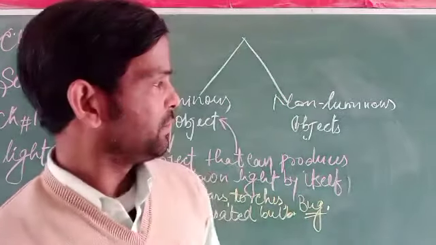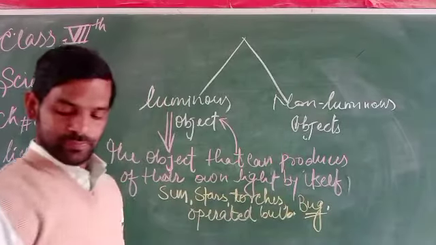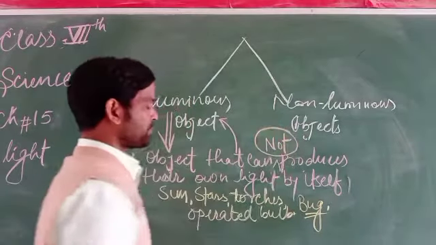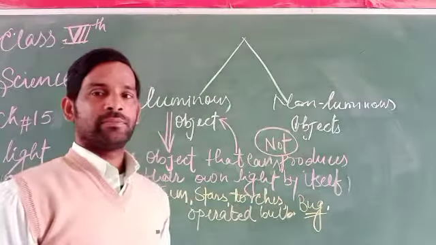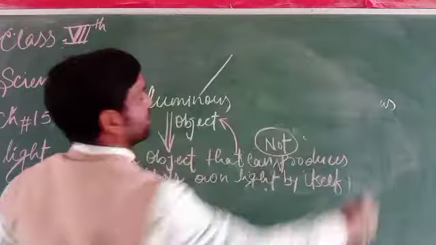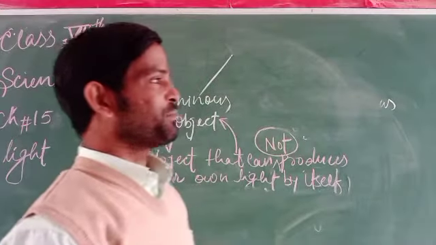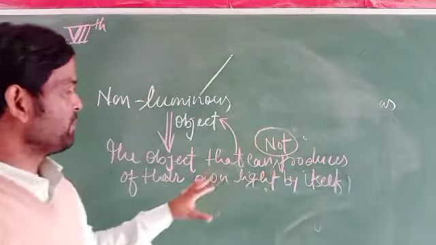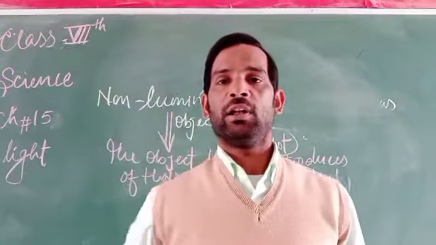An object that cannot produce its own light by itself is said to be a non-luminous object.